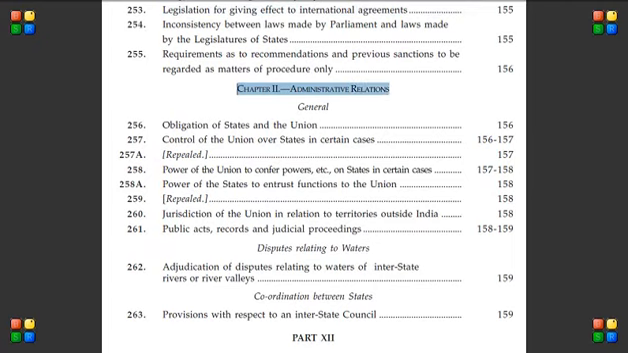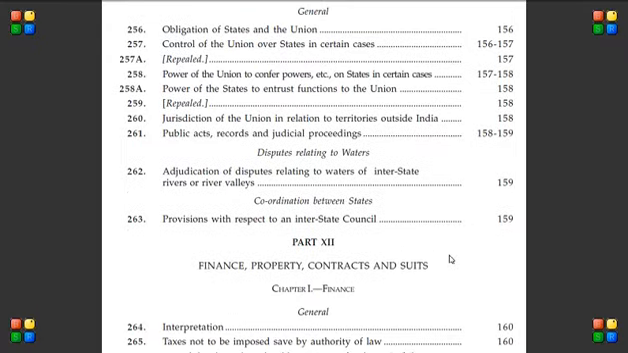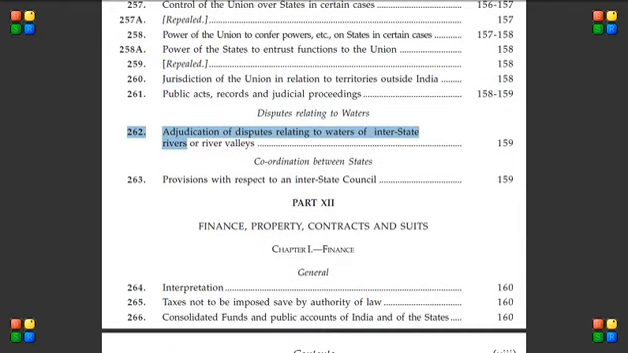Chapter 2 talks about administrative relations. Under that we have certain things like disputes related to waters, like what should happen if two states fight for a single river, and how to handle those situations. Those are handled here in Article 262. That's it regarding relations between the Union and the States. We'll go into details later on.